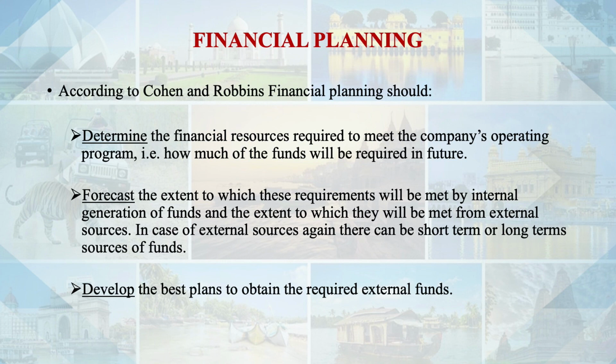Then we forecast that out of these required funds, this much will be generated from internal sources like the profit or owner's capital, and this much will be raised from the external sources. In case of external sources, again it can be short-term or long-term sources. Then we need to develop the best plan to obtain the required external funds. See, internal funds the business can arrange, and for the external funds we need to develop the best plans.